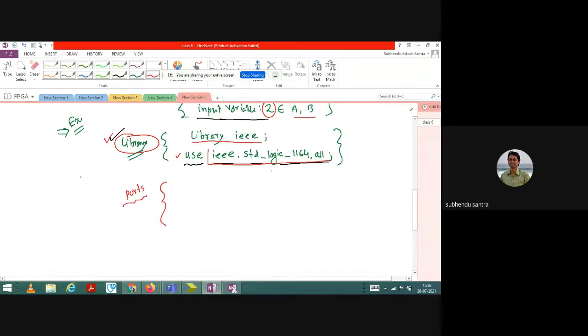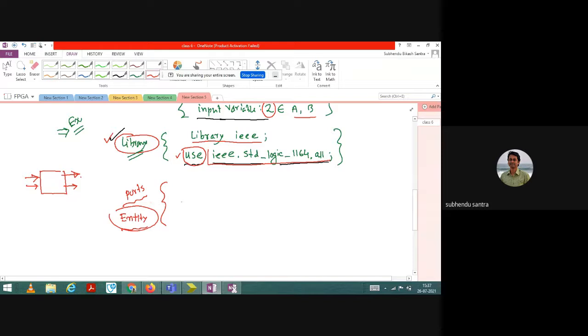Okay. So since I already told you that we have two inputs and two outputs, let us start. Here the syntax is entity. Sometimes we say the ports definition is just entity, that is the correct English word, entity. The place where the port definition happens, we call it entity, okay.